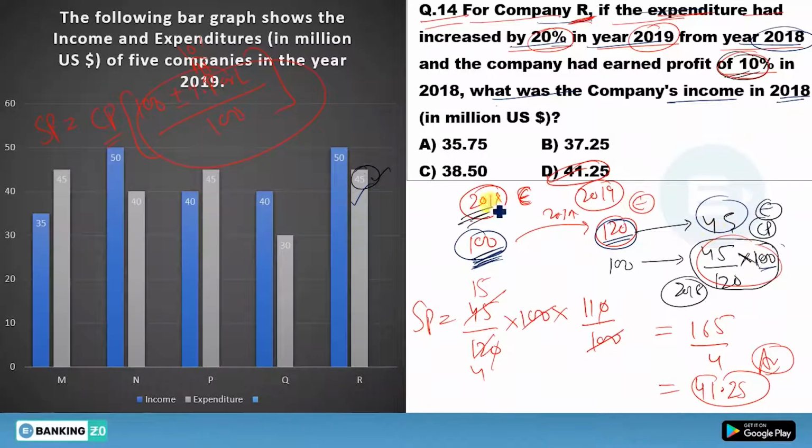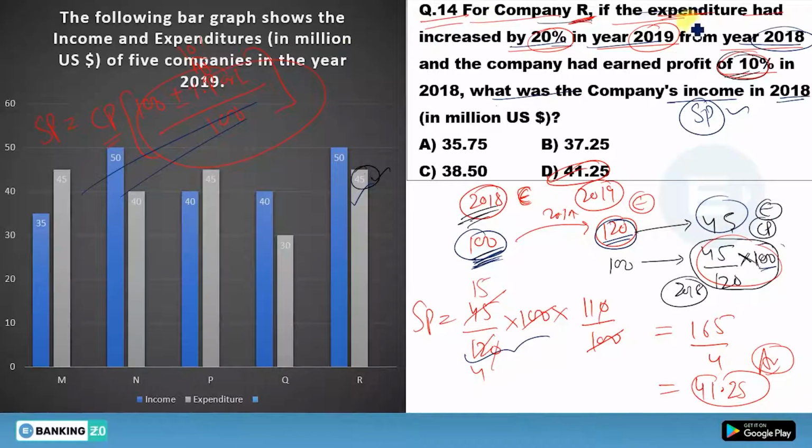Now you have to find income. Income means you have to find selling price. I have told you this formula: selling price equals cost price into 100 plus or minus profit percent or loss percent divided by 100. Now your cost price is given here, 45 upon 120 into 100, so I have written this here.